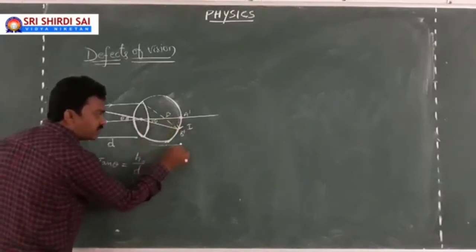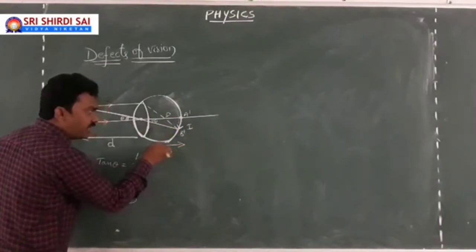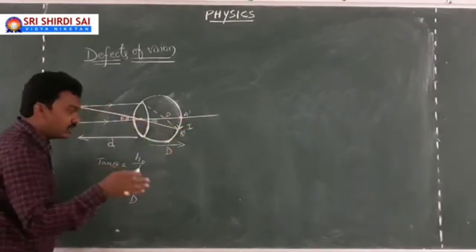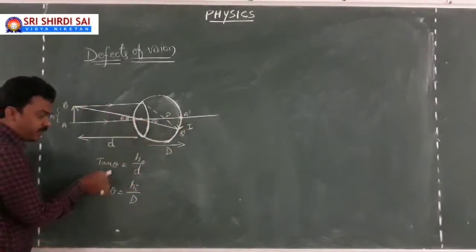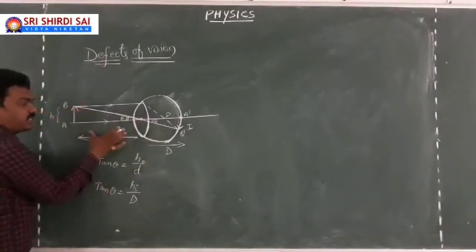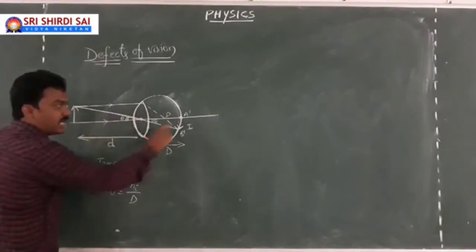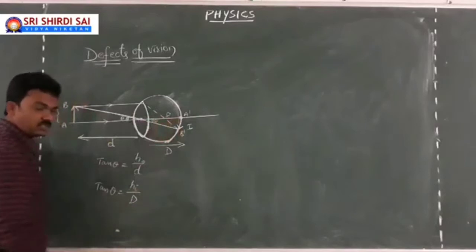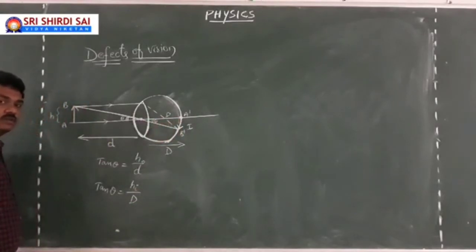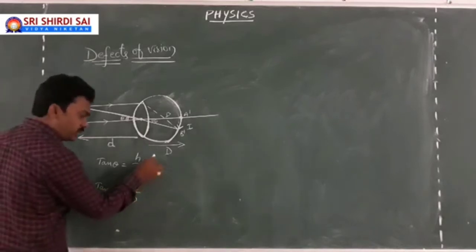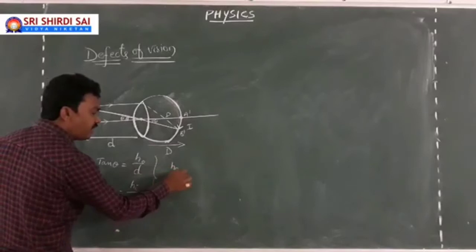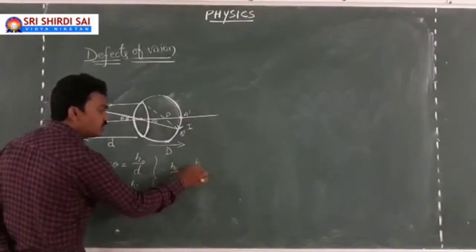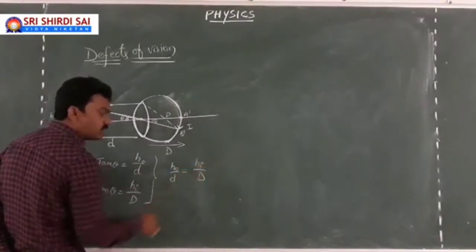Capital D is the distance from the eye lens to the retina, which is fixed. You can change the small d, but you can't change the capital D. So tan theta can be written as size of the object by object distance, or size of the image by this distance. You can write it in any manner. But when you combine these two, size of the object by object distance equals size of the image by image distance.